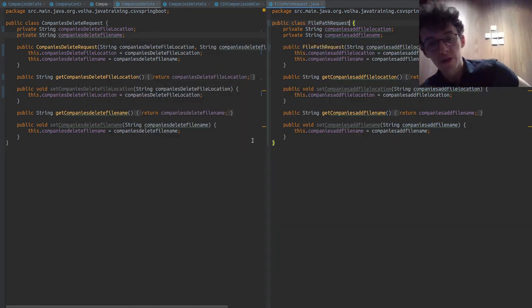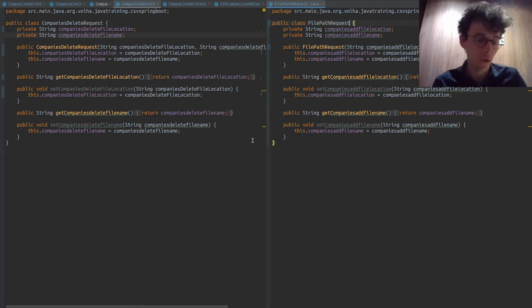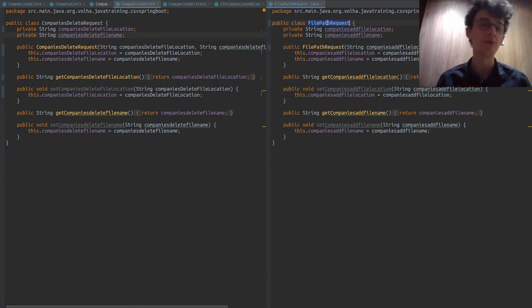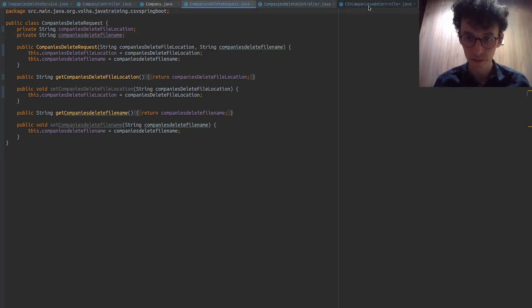We should never use one thing, it should never do more than one thing. It should never be a God object, right? It shouldn't just be used for everything. But if we make it generic enough that it always does only one thing, like here, then it's fine to use things in multiple places. We don't want one thing that's used in multiple places in different ways. Here with a file path request, we can use it in exactly the same way in every place it's used. So that's something to note, but I will go back to moving on.